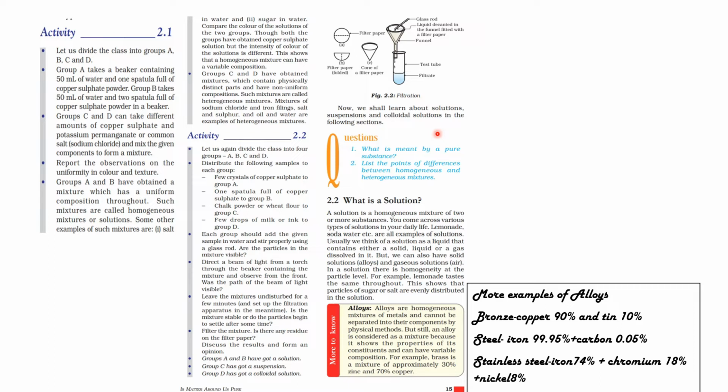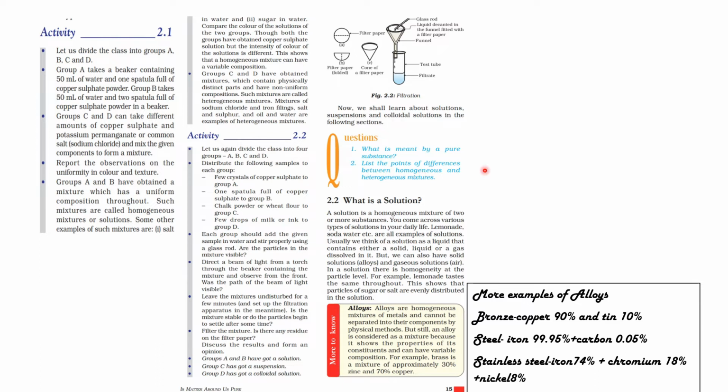Let's check out the questions over here. What is meant by a pure substance? A pure substance, already we have discussed, is made up of only one type of atom or molecule, and we can say that the substance is free from any kind of mixture as it contains only one kind of particle. And the physical properties of a pure substance include well-defined melting and boiling points.